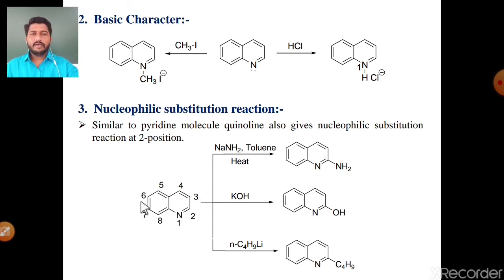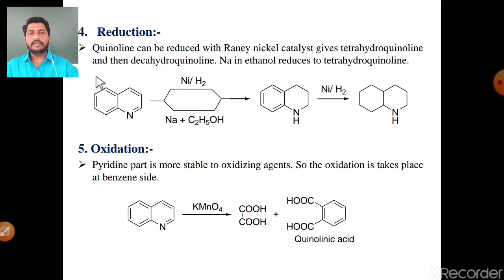The second reaction: when quinoline is treated with KOH, the same substitution of the nucleophile OH takes place at the second position, giving the product 2-hydroxyquinoline. And the third reaction: the same quinoline reacts with n-butyl lithium, and after ionization of n-butyl lithium, substitution of the n-butyl group takes place at the second position, giving the product 2-n-butylquinoline. Okay, these are the nucleophilic substitution reactions. The fourth reaction is reduction.